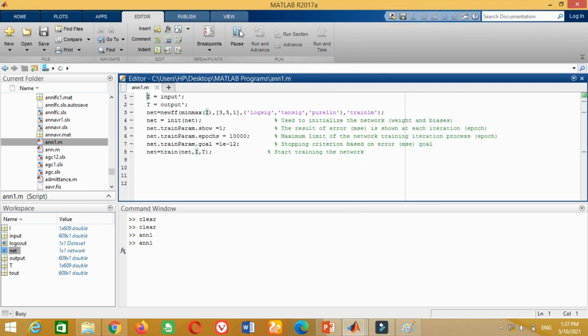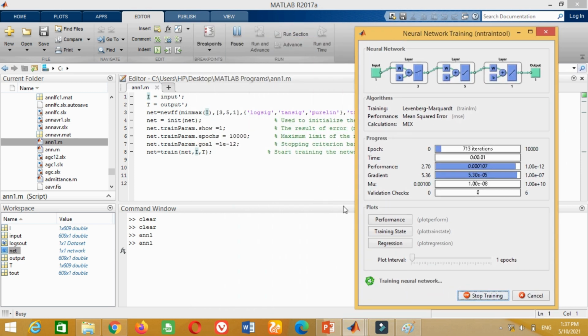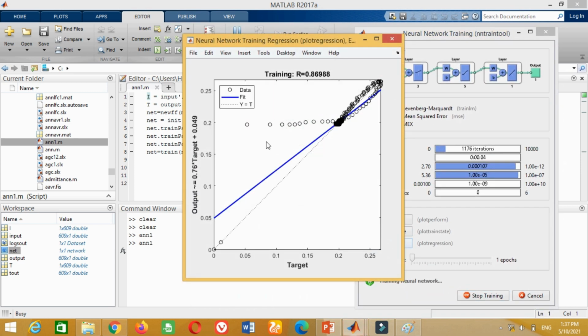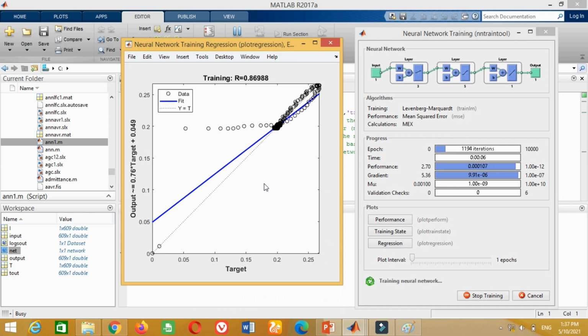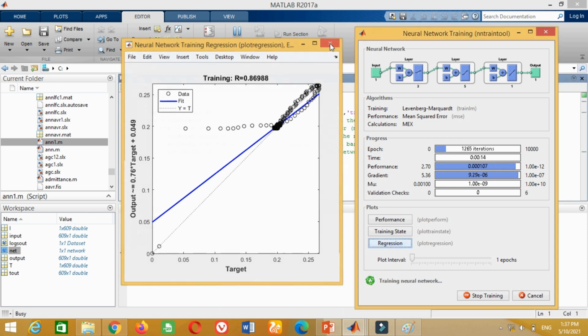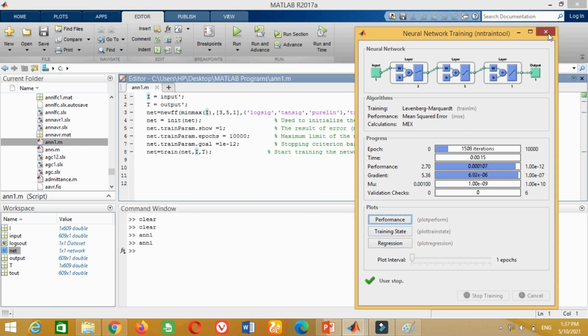Let's try it again. Maybe this time it provides good results. You can see this time we obtained the same result. Therefore, stop this ANN training here and close both windows.